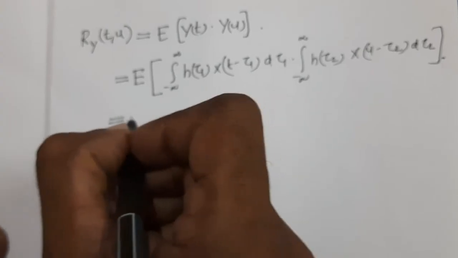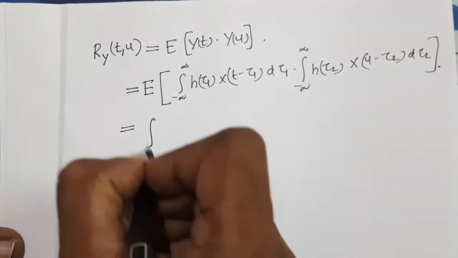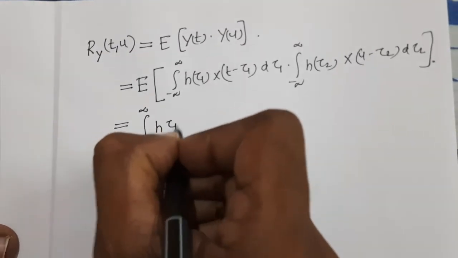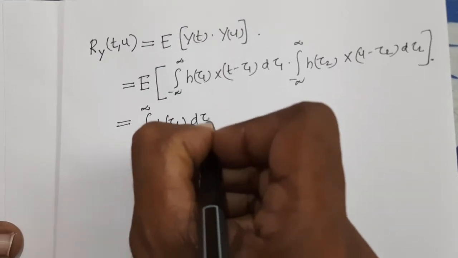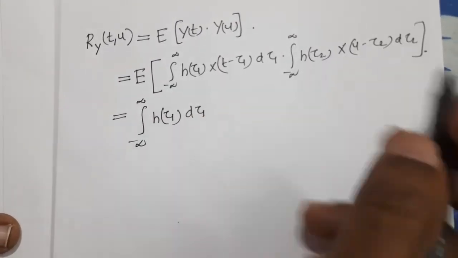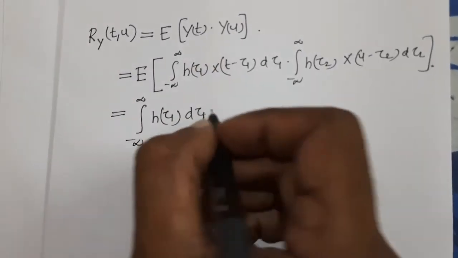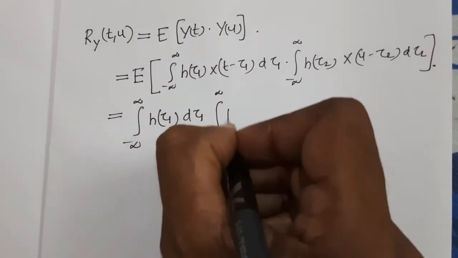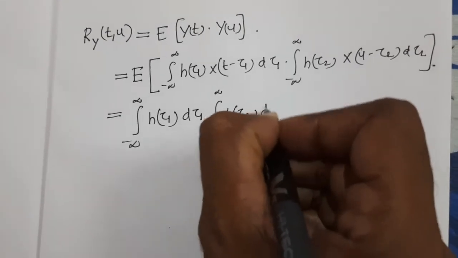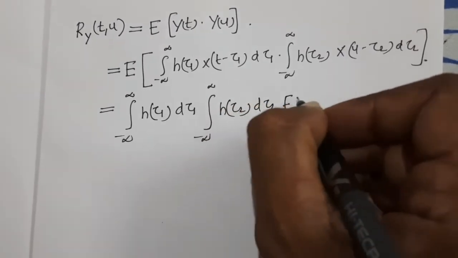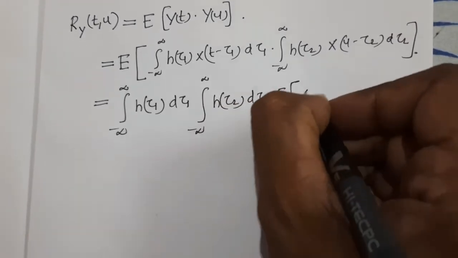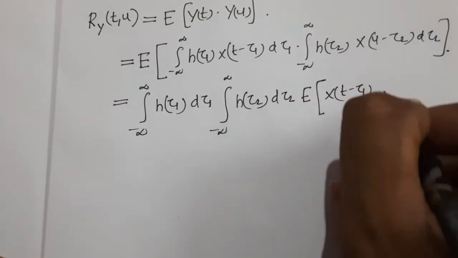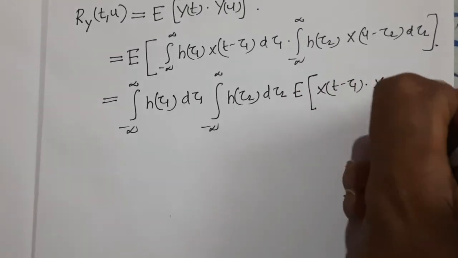This can be written as integral minus infinity to plus infinity h(tau 1) d tau 1. Actually d tau 1 and d tau 2 will come at the last. Anyway, I am writing here itself, into integral minus infinity to plus infinity h(tau 2) d tau 2 into expectation of x(t minus tau 1) into x(u minus tau 2).